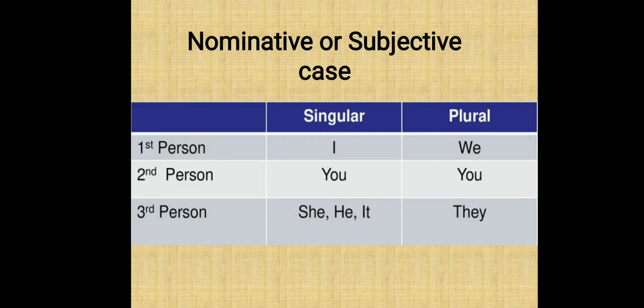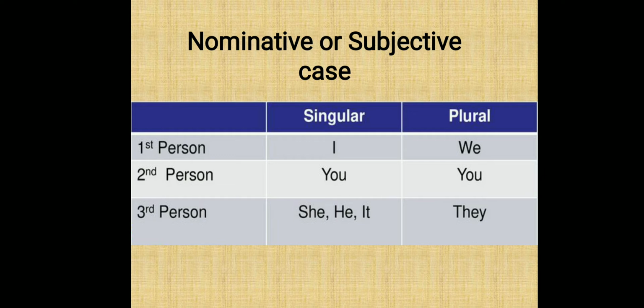So we all know that the pronoun you is used for both singular and plural. Third person singular: she, he, it. Third person plural under subjective case: they. Hope you are clear with this, children.